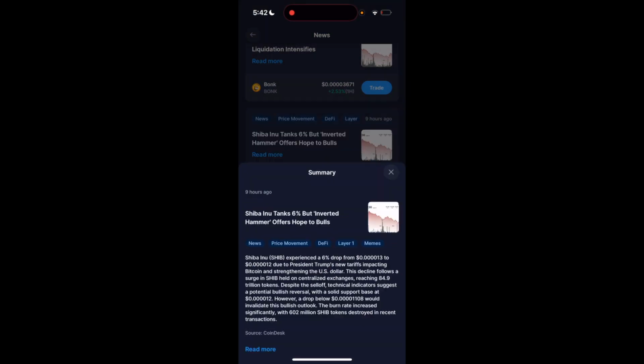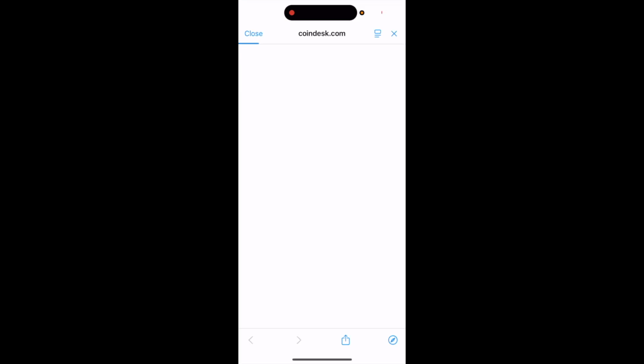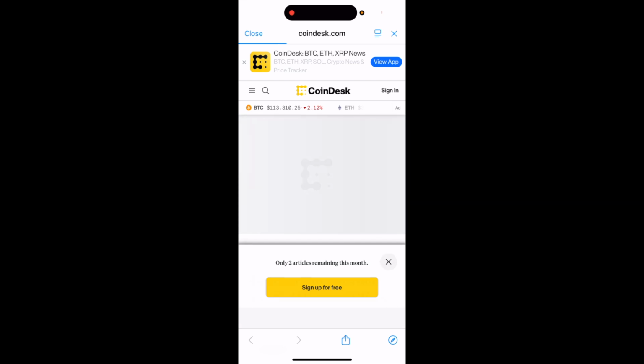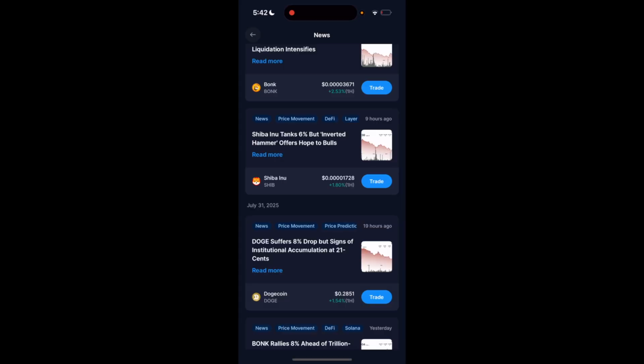Go ahead and press on read more. And then you can read more of the news. It'll actually bring you to another page where you can go ahead and read the latest meme coin news. So very simple, very straightforward. This is how to check the latest news regarding meme coins on crypto.com.